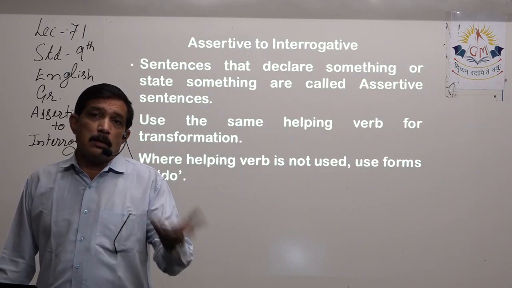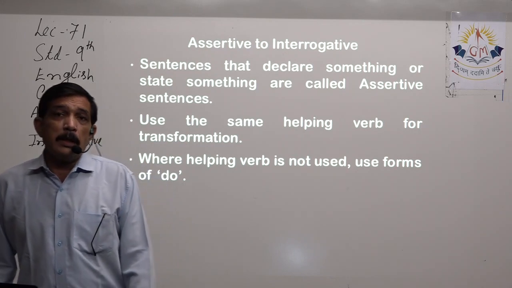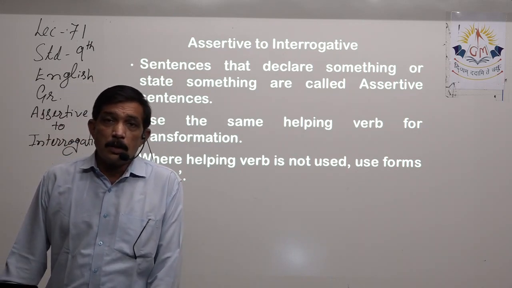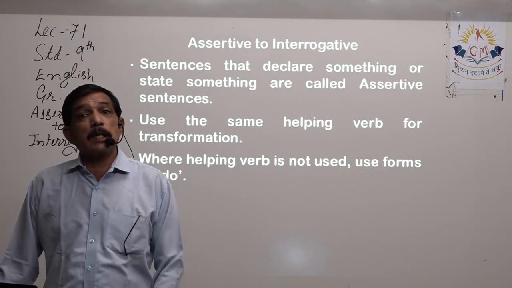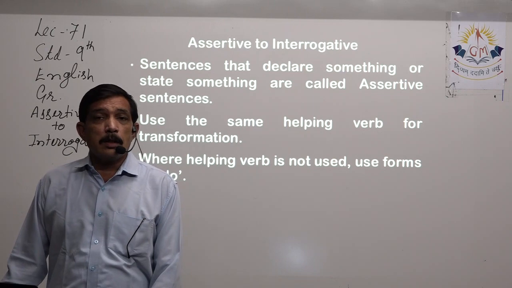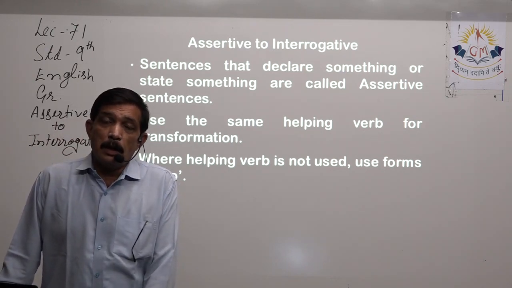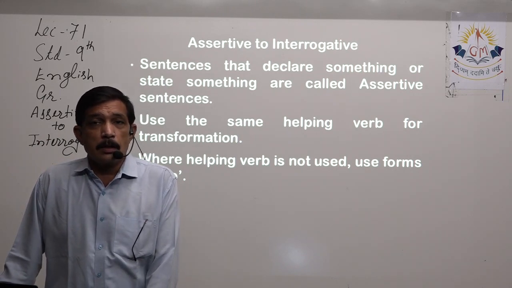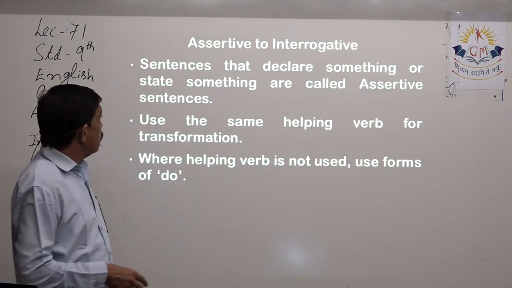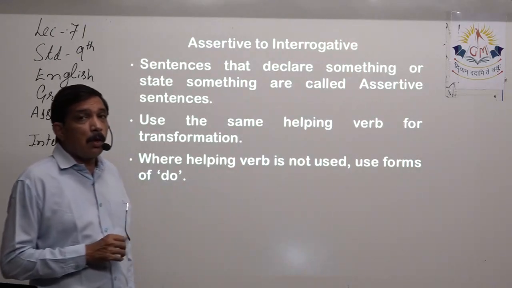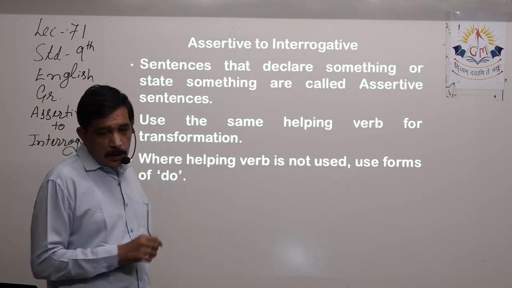I study in Standard 9. You are declaring, yes? Or either it's a state. Yes, I'm happy. It's a state of being. It states something. Today is a cloudless night, or today is a clear night, or today is a windy day. It states something. Sentences that declare something or sentences that state something, they are called assertive sentences.